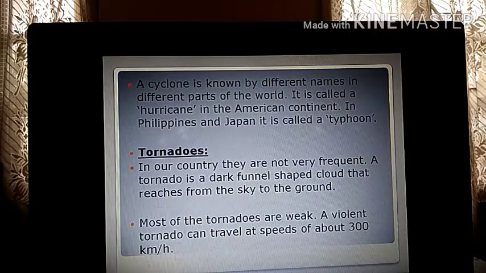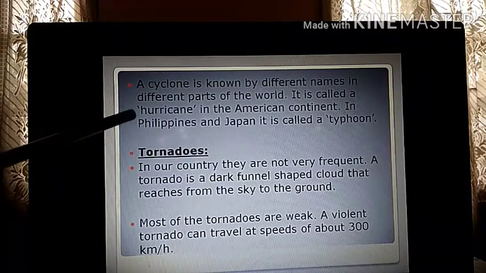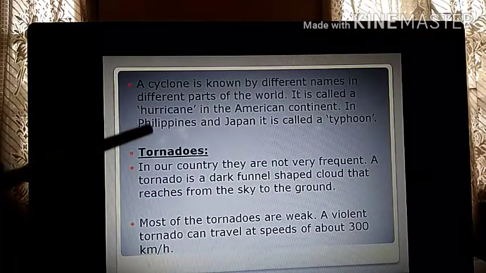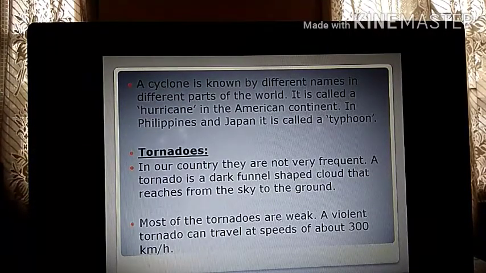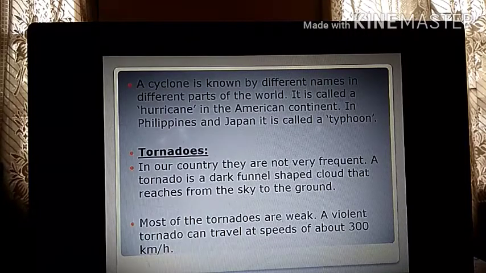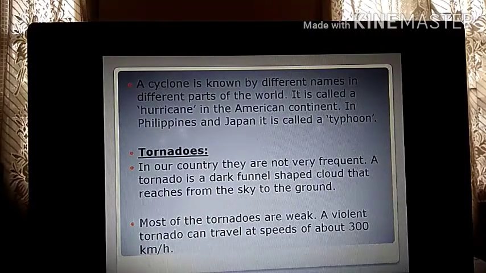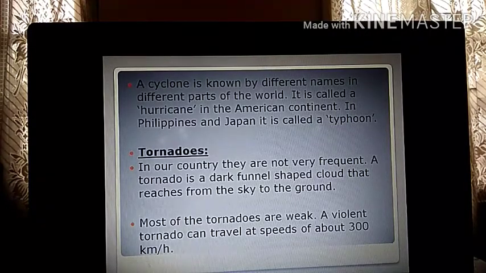So let's continue. A cyclone is known by different names in different parts of the world. I told you that a cyclone originates in the water bodies, right? It always starts in the water bodies. It is called a hurricane in the American subcontinent. In Philippines and Japan, it is called typhoon. In India, we call it cyclone, but it is the same. Just the names are different.